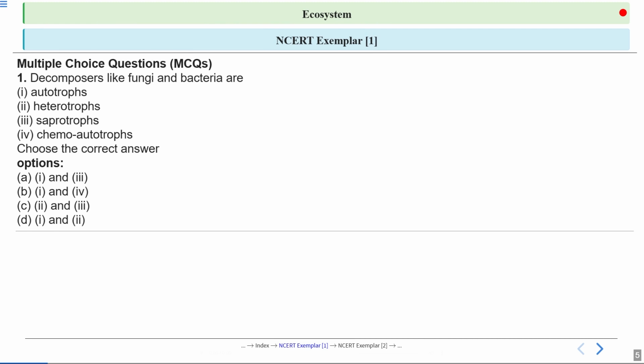So the question is, decomposers like fungi and bacteria are autotrophs, heterotrophs, saprotrophs, or chemoautotrophs. So basically in this question they are asking about the mode of nutrition of these organisms. You have the four options. You have to select the correct answer from these options. So what will be the correct answer?